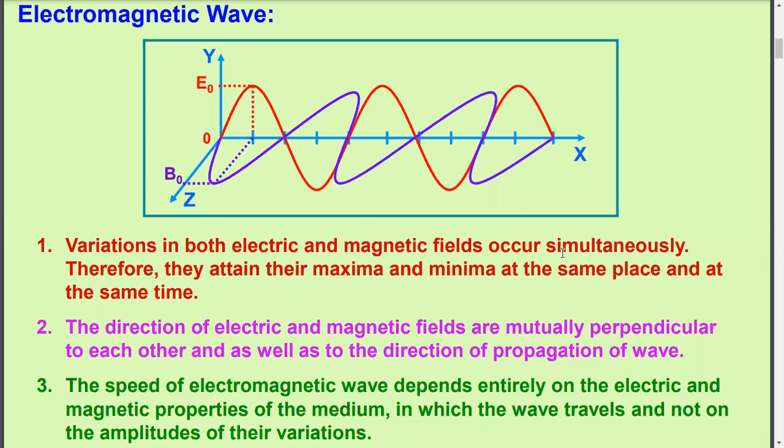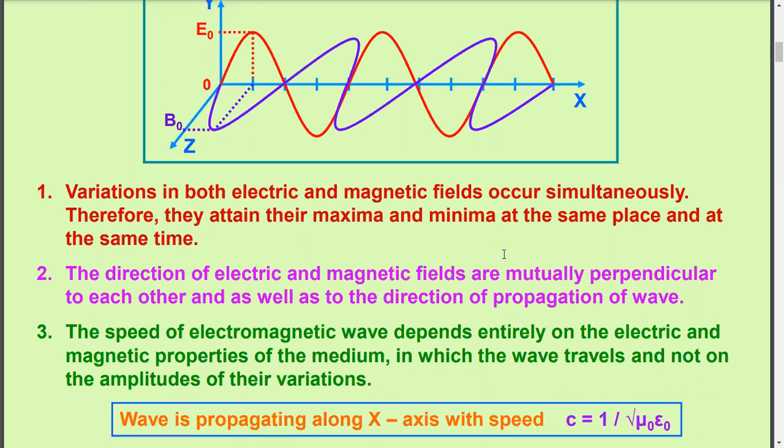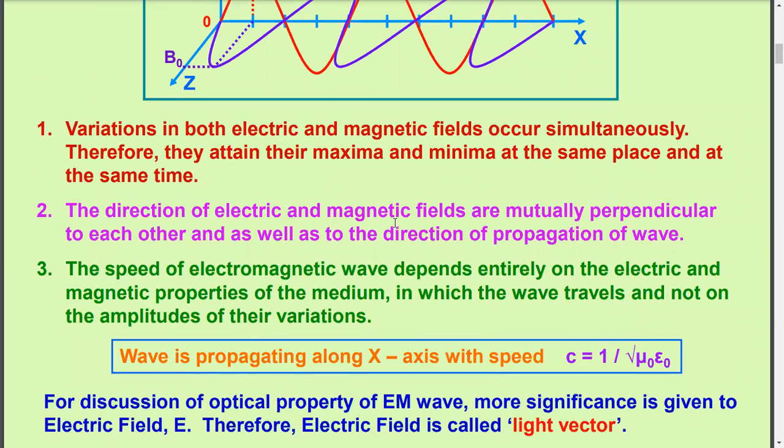So you can see that electric field and magnetic field both are coherent, spatially coherent and temporally coherent. Temporal associated with time and spatial associated with space, place. Now, the direction of electric and magnetic fields are mutually perpendicular to each other. You know well, in the previous chapter I have already discussed. And as well as these two fields are perpendicular to the direction of propagation of the waves.